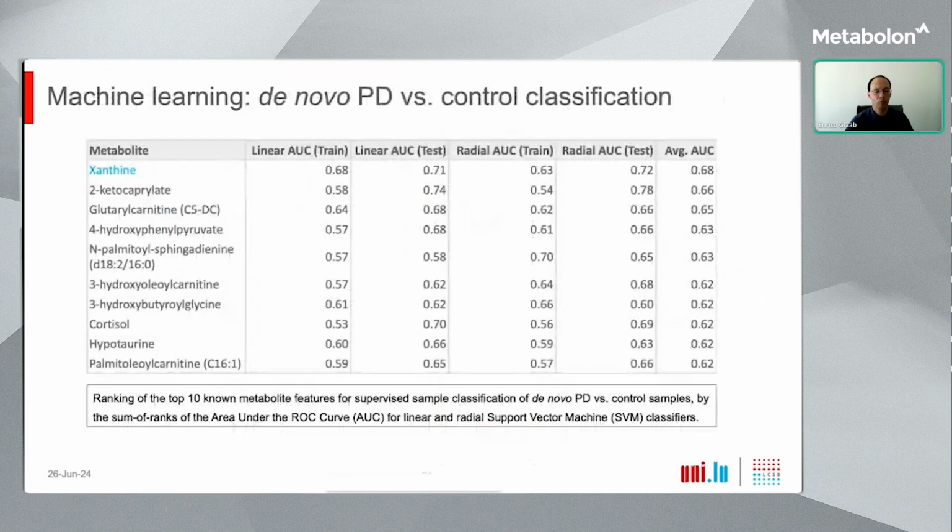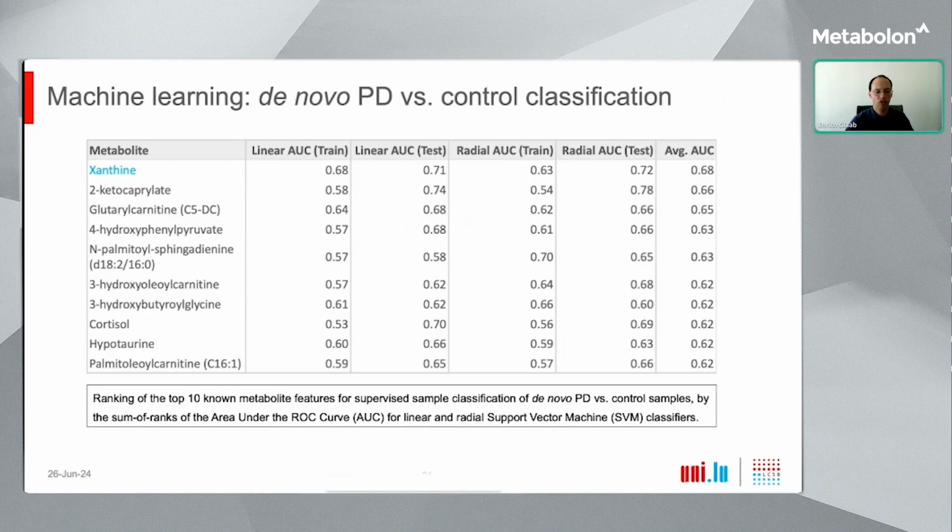Finally, we conducted a machine learning analysis of the data to see whether individual metabolites have predictive power for de novo PD versus control classification. The focus here was on ranking individual features rather than on building a more complex multivariate model. Specifically, we tested each metabolite individually as a predictor using both linear and radial support vector machines to predict the diagnostic outcome. And then we measured the predictive performance using the area under the receiver operating characteristic curve on both training and test set partitions of the metabolites data.